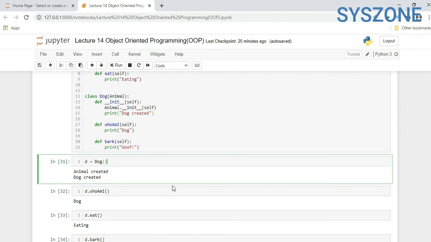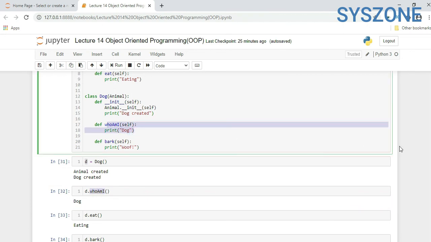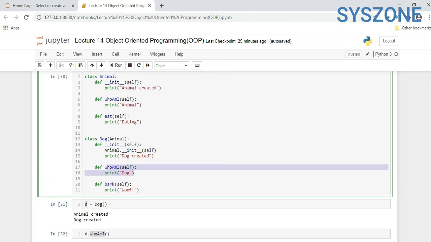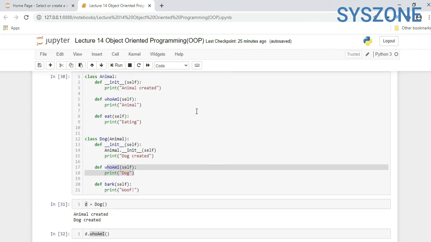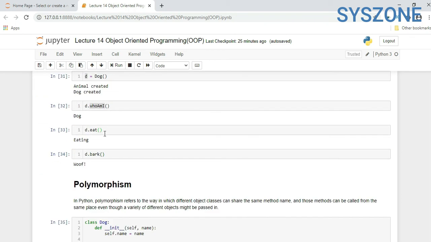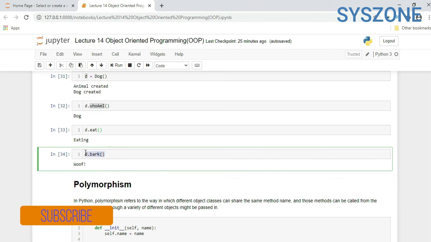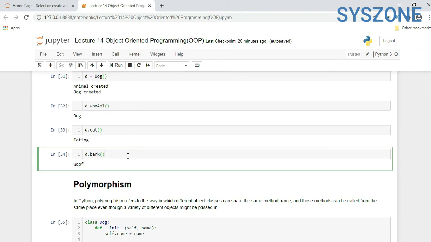Now we call d.whoami. Which part is it referring to? This one. Now we are calling another method inside the base class, d.eat, and it will print "Eating". We just created an instance of a derived class. Now d.bark prints "Woof", which is in the Dog class. So we created an instance of a derived class and we are calling base class methods also.